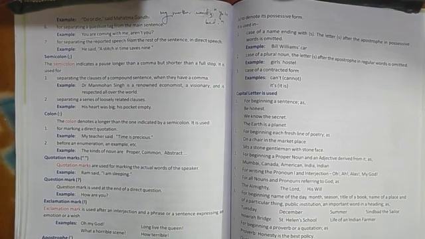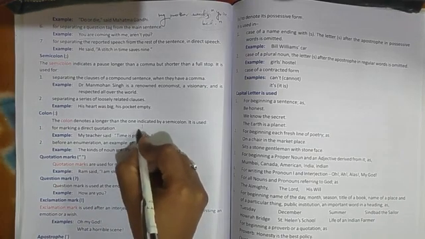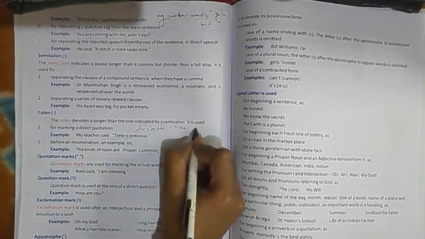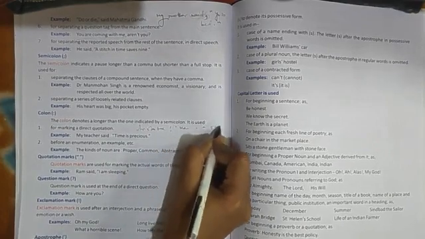Colon denotes a pause longer than the one indicated by a semicolon. Now, colon is a bit longer than semicolon. It is used to mark a direct quotation. For example, if I say, Aristotle said, or simply write Aristotle, colon: Man is a social animal.